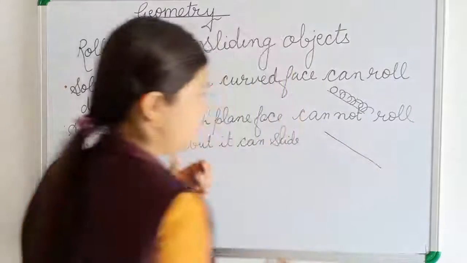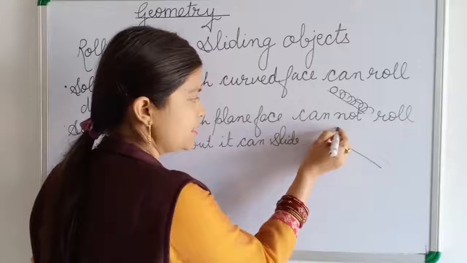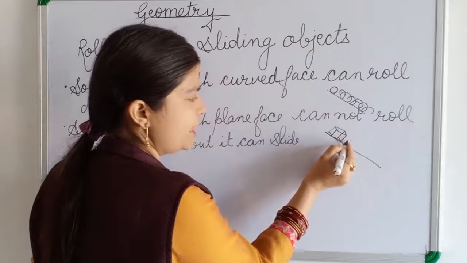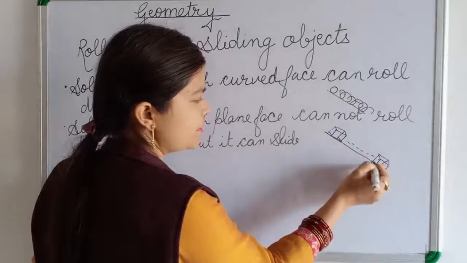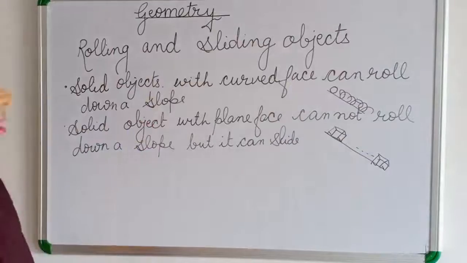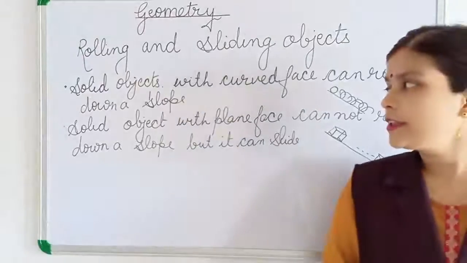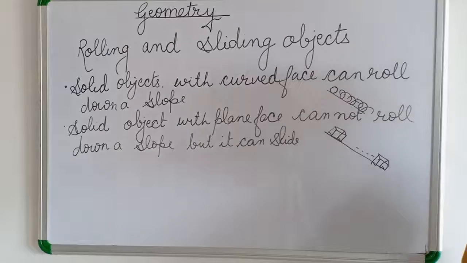This is the slope, and the solid object is like the cube I showed you just now, your gift box. It will slide only. It will not roll down. It will slide along the slope because it has plane faces. All the faces are plane only. Now children, a solid object with a curved face as well as a plane face can slide and can roll also.